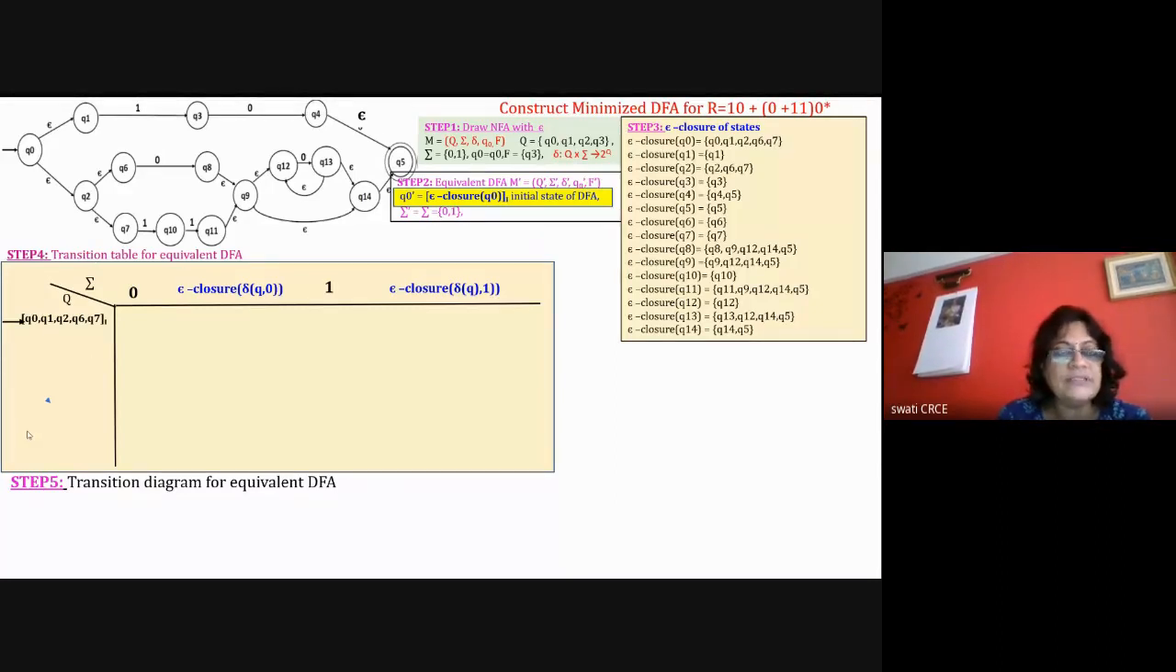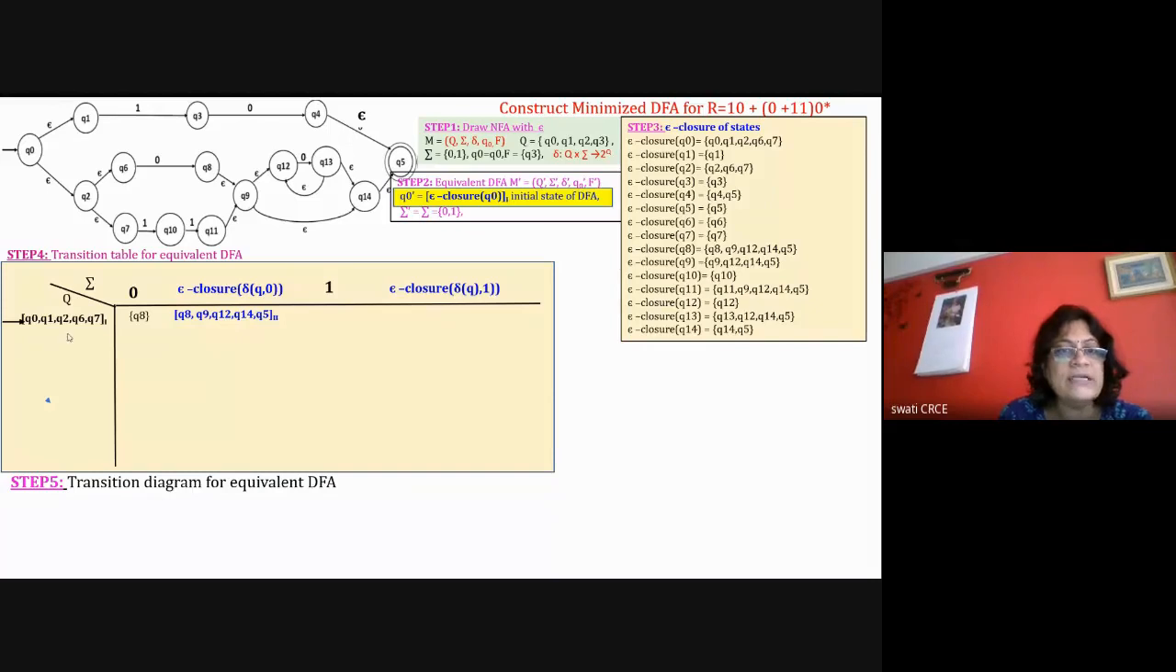Now for that first state with 0 we have to write down. See here Q0, Q1, Q2, Q6, Q7 with 0 input. Q0 with 0 nothing, Q1 with 0 is nothing, Q2 with 0 is nothing, Q6 with 0 is equal to Q8, and Q7 with 0 is nothing. So there is only one state, Q8. Q8 epsilon closure is equal to, see the epsilon closure Q8, 9, 12, 14 and 5. So write down that as a second state because we have got a new state, number it as second.